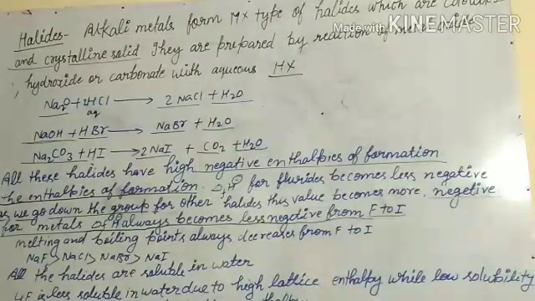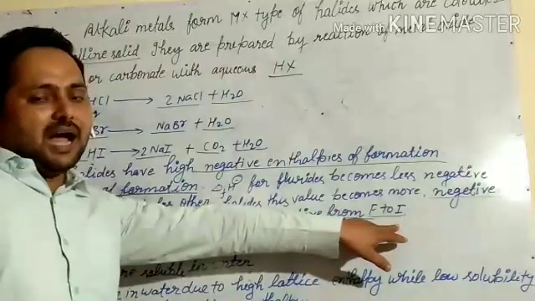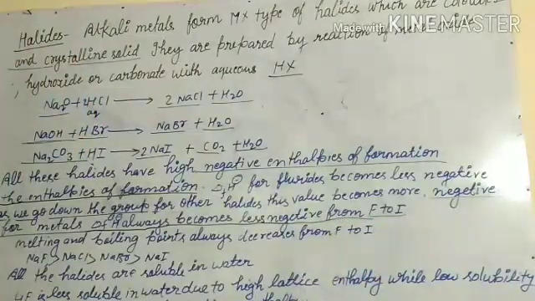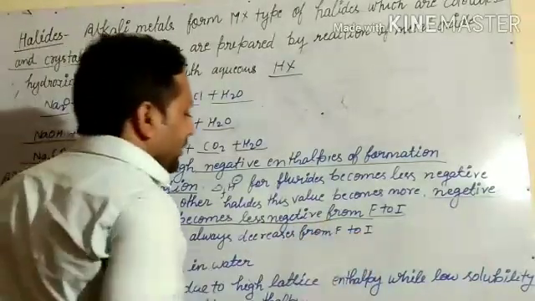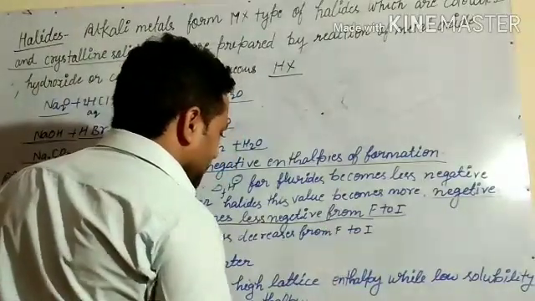Means when metals react with hydroxide, oxide and carbonate, they form halide and the enthalpy of formation becomes less negative from fluoride to iodide. Melting and boiling point always decreases from fluoride to iodide. Here let us see.